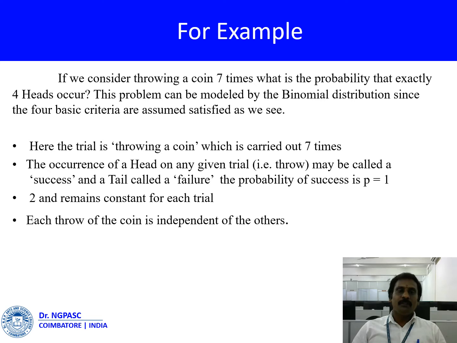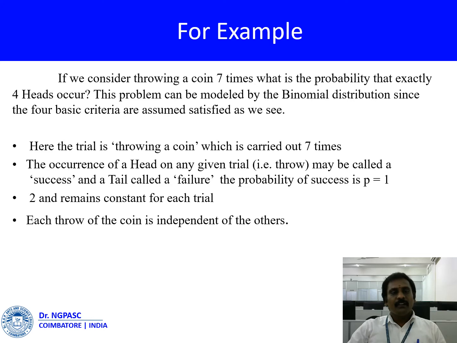For example, if we consider throwing a coin 7 times, what is the probability that exactly 4 heads occur? This problem can be modeled by the binomial distribution since the four basic criteria are assumed satisfied as follows. First, the trial is throwing a coin, which is carried out 7 times.